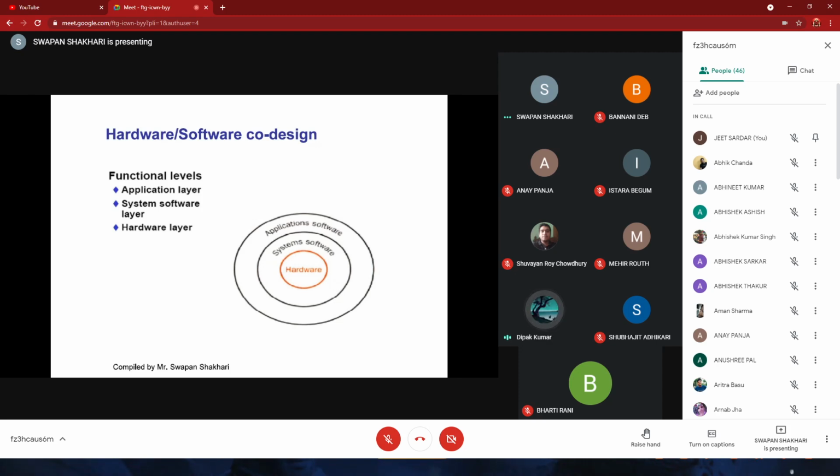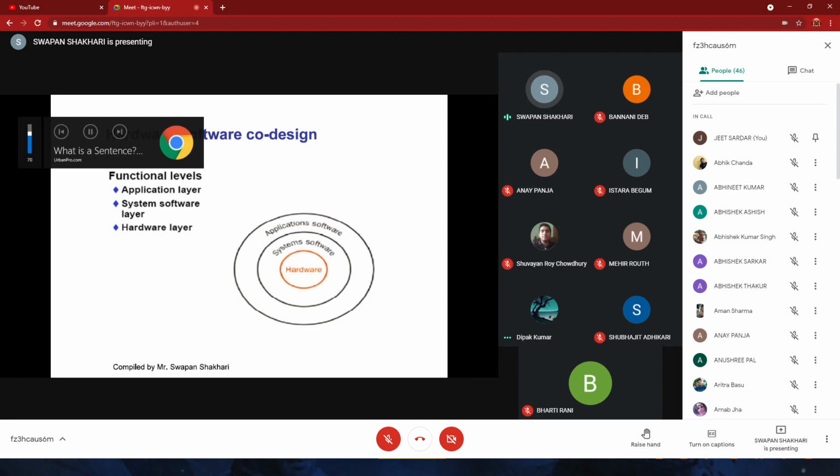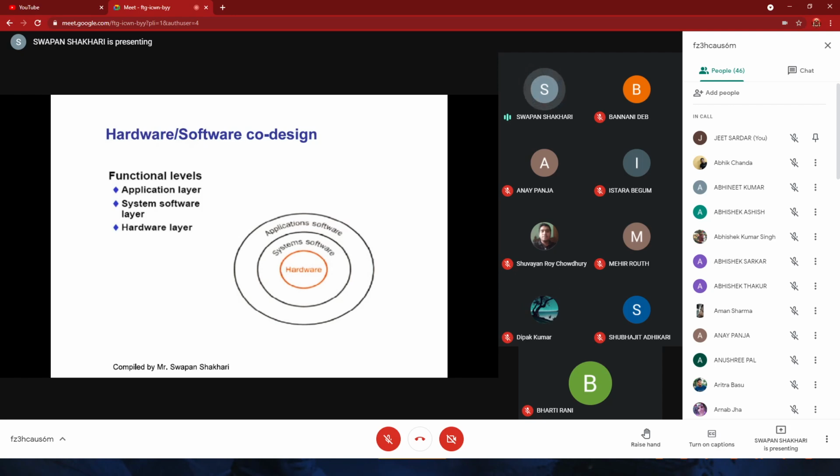The operating systems, drivers. Yes, operating systems, drivers, and application software. So right now we are using this Adobe PDF file. So all these are application softwares.